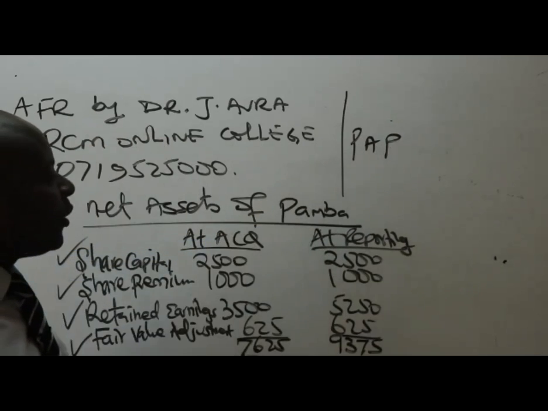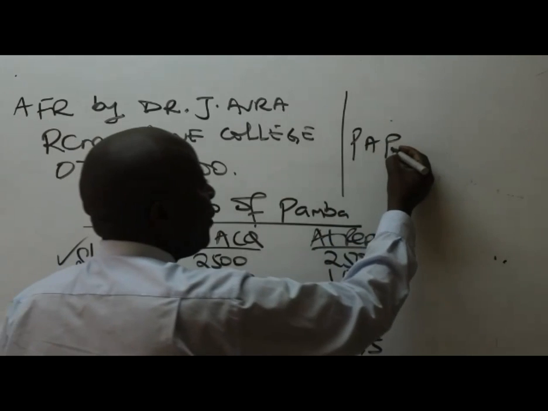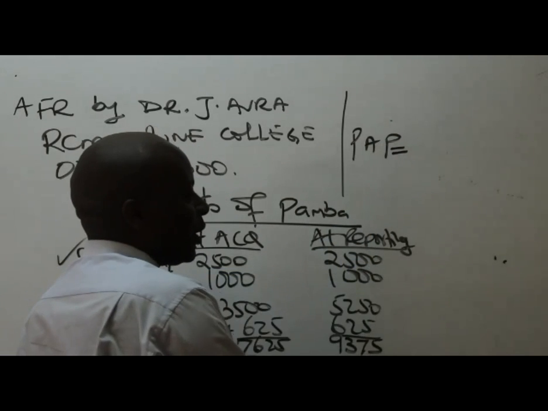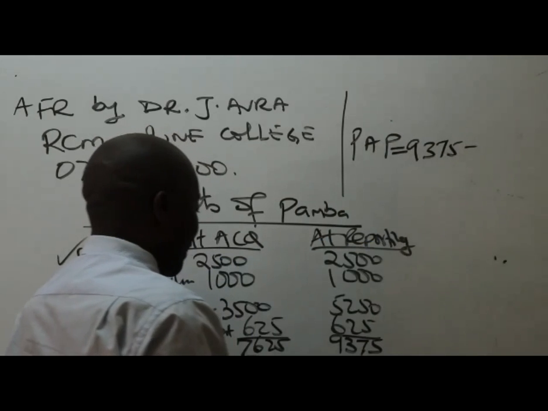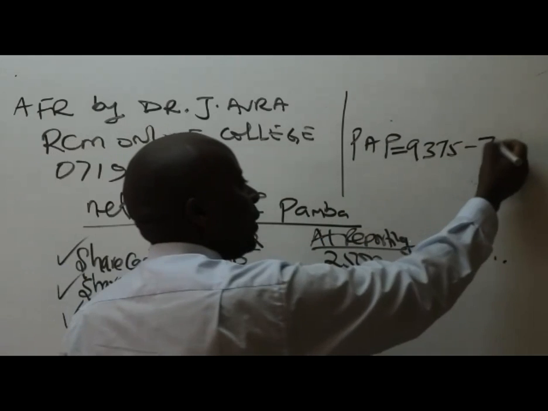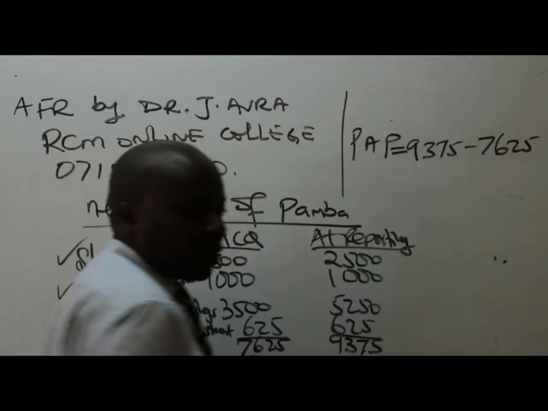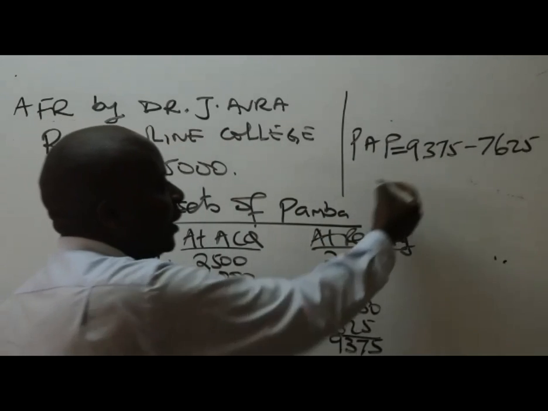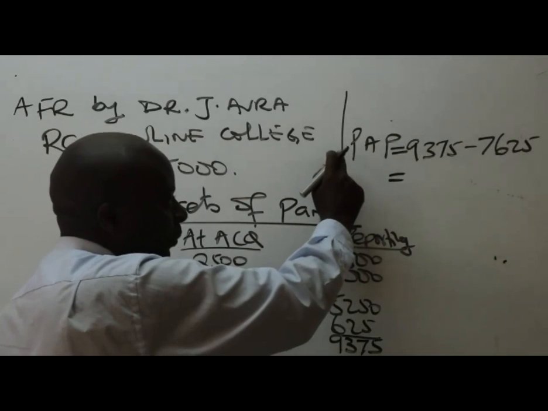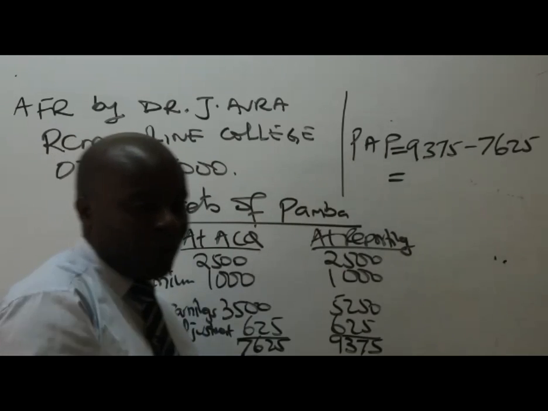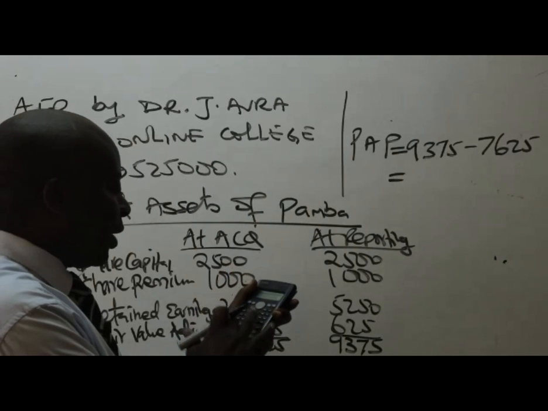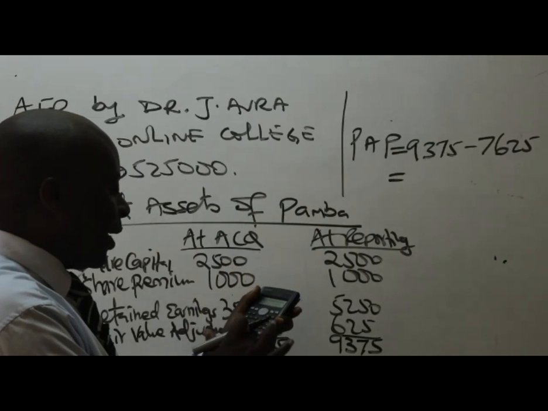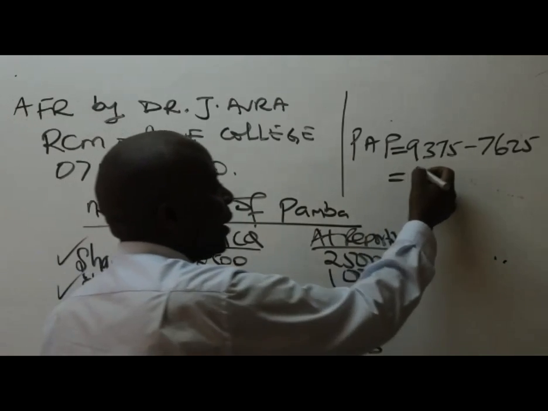So the post-acquisition profit will be net assets at reporting, which is 93.75, minus net assets at acquisition, which is 76.25. What do we have here? I can see 1750.